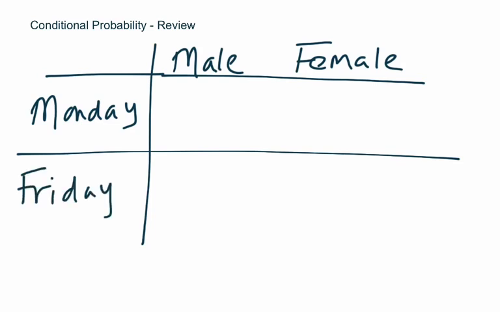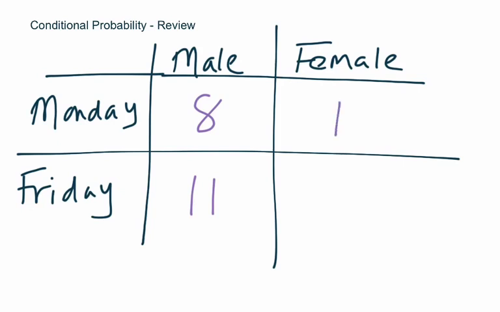Here's how our class data broke down. This is across all 3 of my Algebra 2 classes. There were 8 people who said, I am male and I prefer to have Monday off. There were 11 who said, I am male and I prefer Friday off. There were 13 who said, I'm female and I would prefer Monday, and 7 who said, I am female and I would prefer Friday.